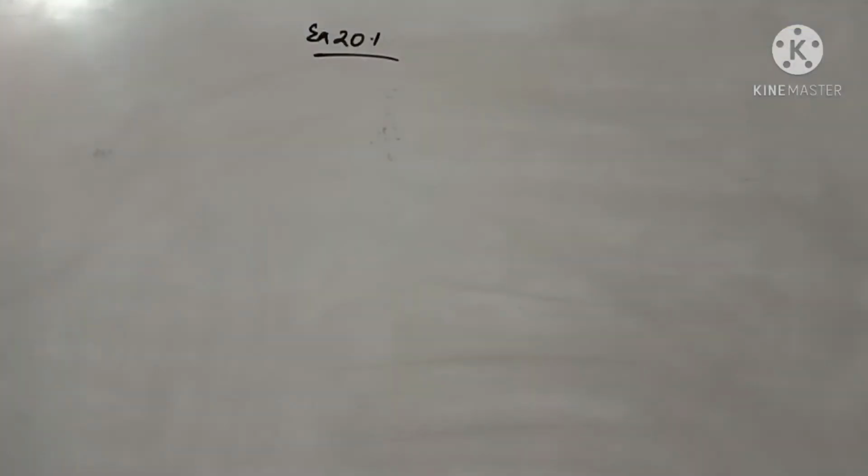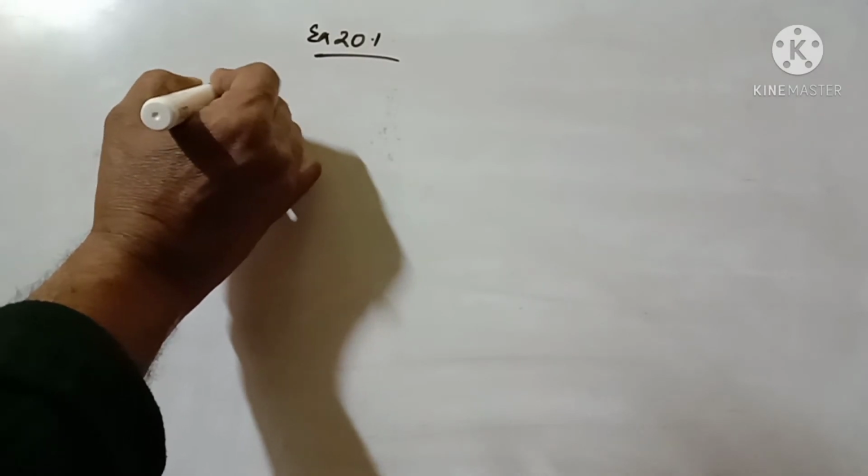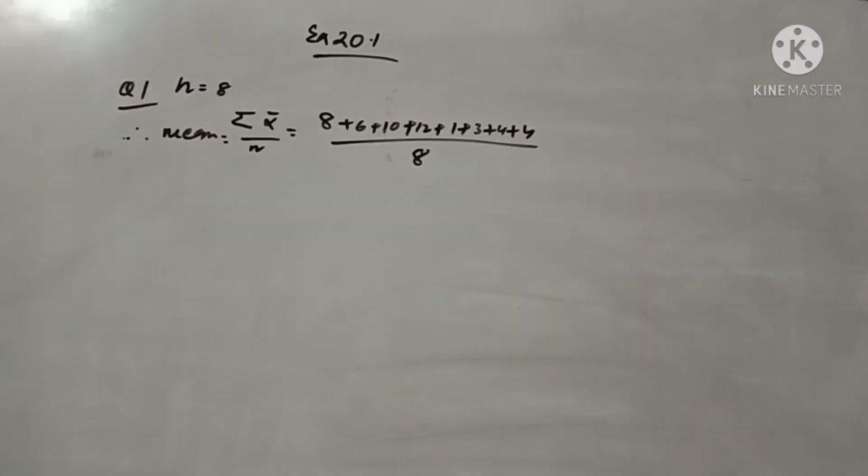Exercise 20.1, first question. Find the mean of 8, 6, 10, 12, 1, 3, 4, 4. Here, how many numbers are there? 1, 2, 3, 4, 5, 6, 7, 8. So n equals 8.